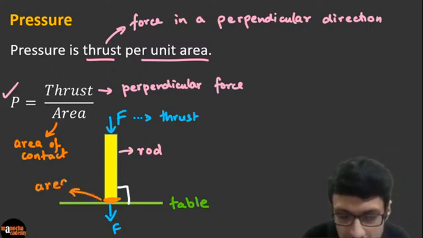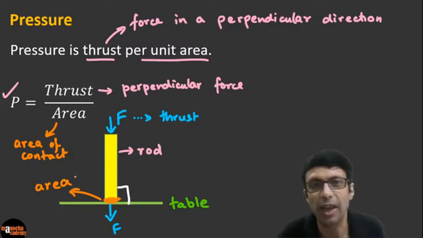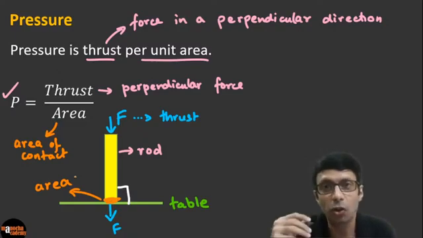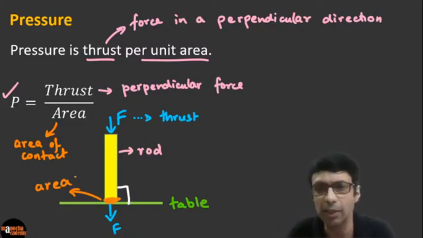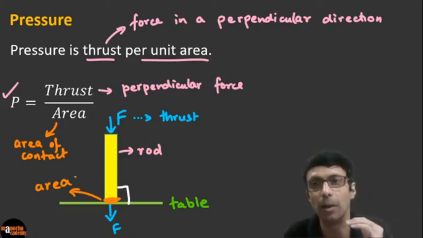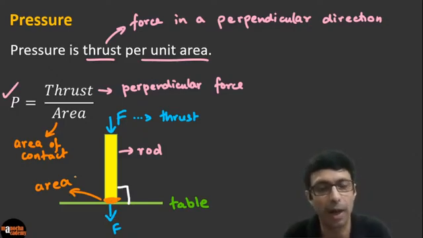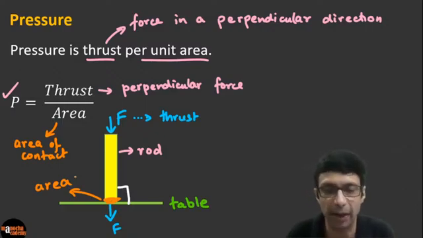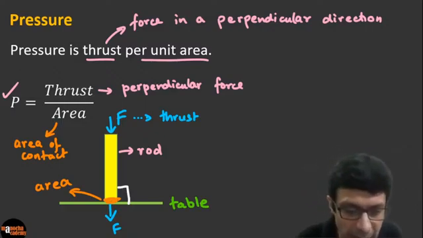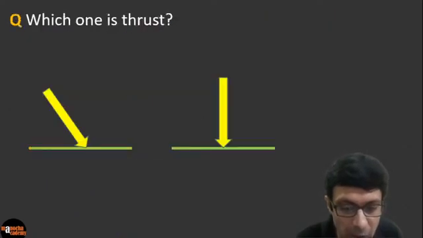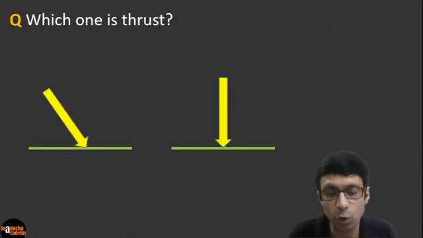Do you guys see that? Excellent. Is it clear? So that is the definition of pressure. This is the physics or scientific definition: thrust divided by area. Very simple. But guys, don't say force by area. You might see that in your books. That's a simplification where maybe they're ignoring the perpendicular part of it. But the proper definition is the perpendicular force divided by the area. So we say thrust by area. Clear, guys? Fantastic.